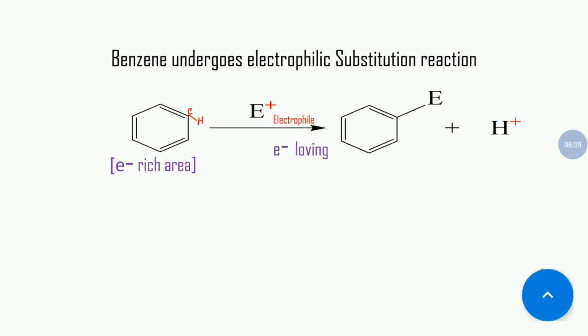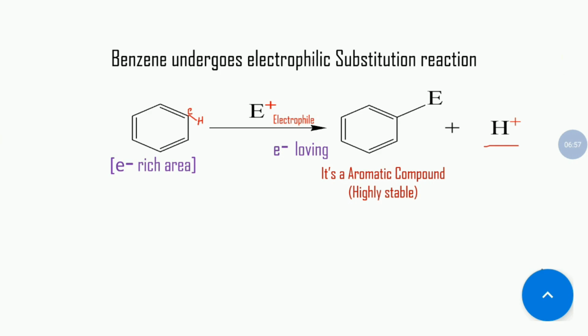So finally the substitution reaction is completed and this hydrogen atom leaves from the benzene. Now you can see that after electrophilic substitution reaction, benzene is still an aromatic compound and still maintains its stability, nothing lost at all. So that's why benzene undergoes electrophilic substitution reaction instead of addition reaction.